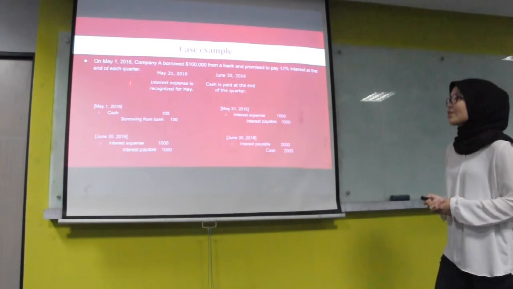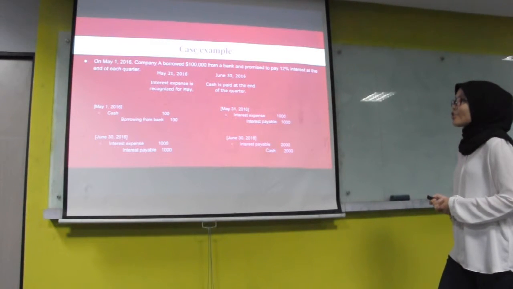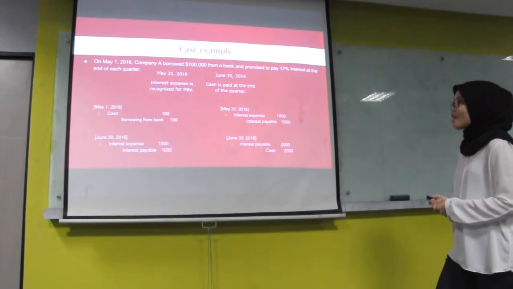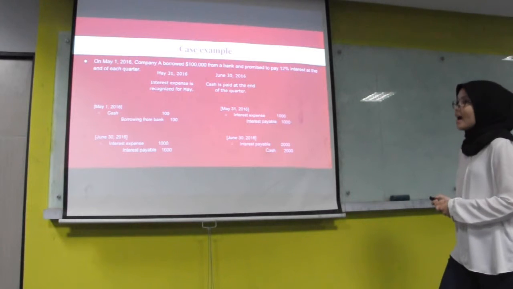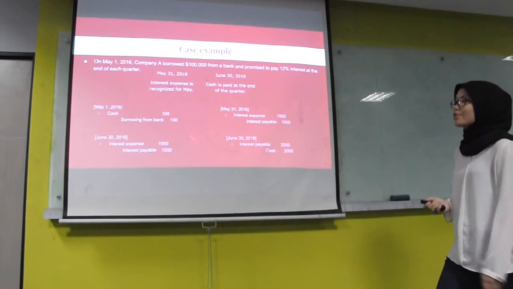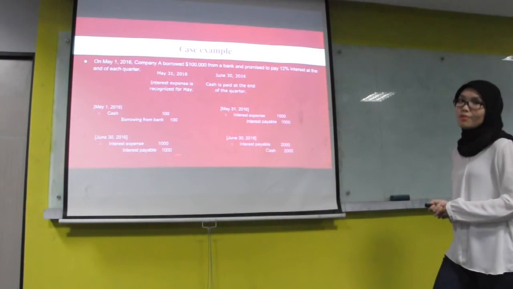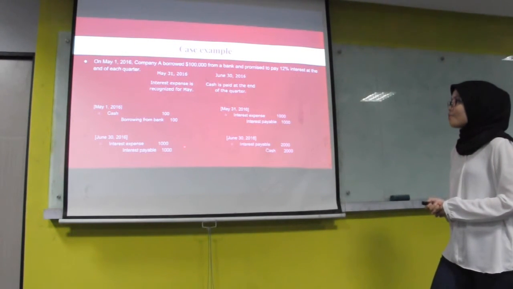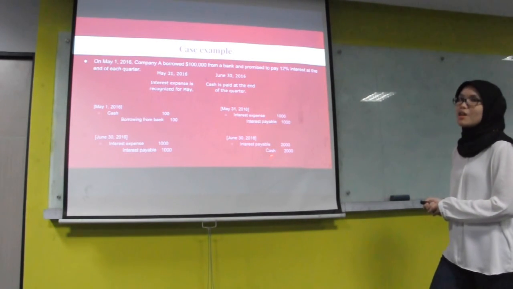For the accounting treatment, on May 1st the company debits cash and credits borrowing from banks. On May 31st, because it is the end of the month, they record interest expense and interest payable based on the interest that they have. And for June 30th, there are two entries they have to record. The first is interest expense and interest payable, which is the same as the previous month. But they also have to pay cash for both of the months, which involves interest payable and cash, resulting in 2,000 interest payable.